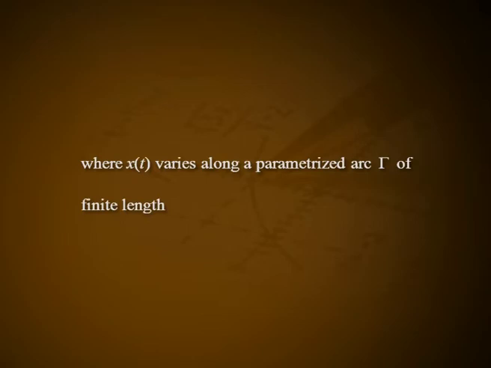There is yet another way of overcoming the difficulty of not having a convergent minimizing sequence, to ensure the existence of an extremum, as suggested by Young. It adapts the idea of L-shorts for constructing a dual space and embedding the original space of admissible curves in our variational problem into its dual. To fix ideas, consider the problem of minimizing a functional, integral f of x of t comma x dash of t comma t dt, where t1 less than or equal to t less than or equal to t2, where x of t varies along a parametrized arc gamma of finite length.